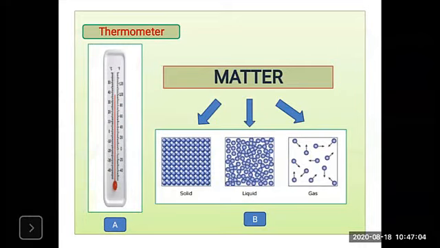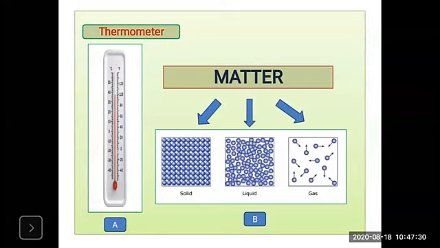It states that energy can neither be created nor destroyed, and it always transfers from one form to another form. It may be heat energy, sound energy, mechanical energy, or chemical energy. So heat is also a form of energy.